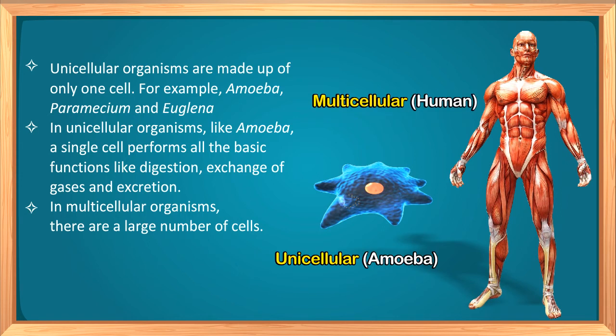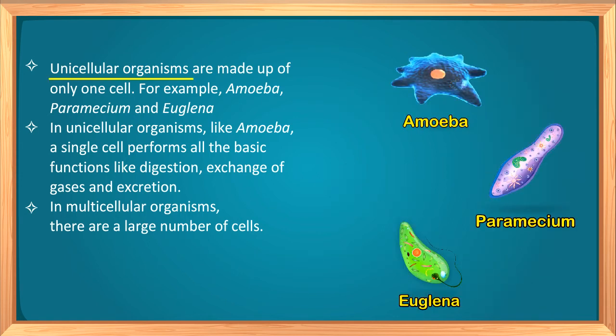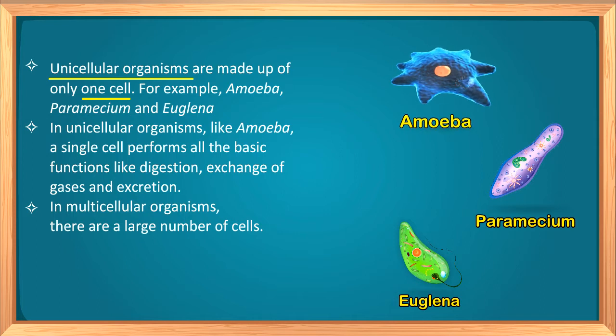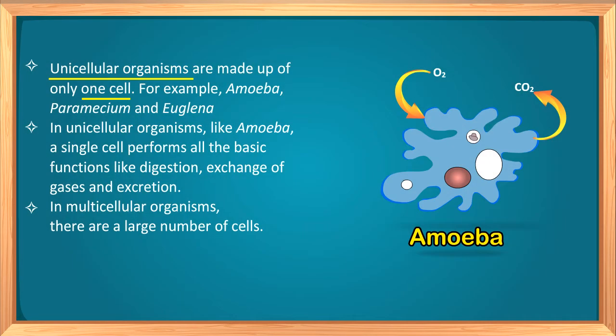Unicellular and multicellular. Unicellular organisms are those organisms that are made up of only one cell. For example, amoeba, paramecium and euglena. So what are unicellular organisms? The organisms that are made up of a single cell are unicellular organisms. In unicellular organisms, a single cell performs all functions. For example, digestion, exchange of gases and excretion, right?